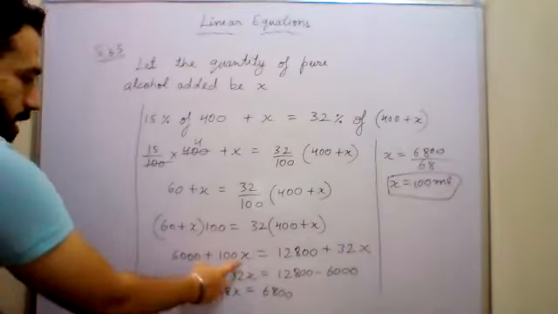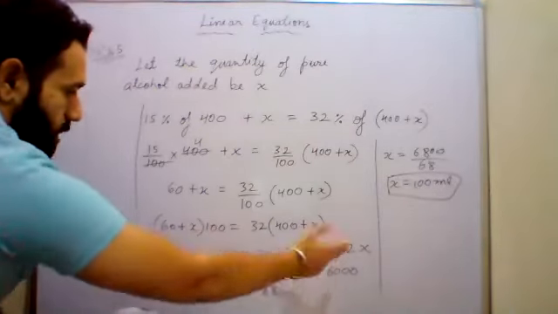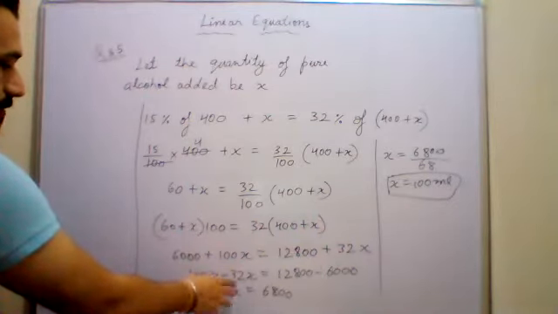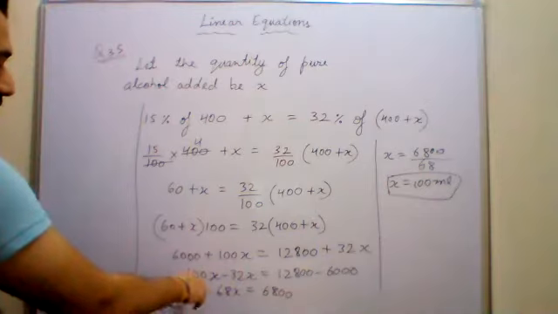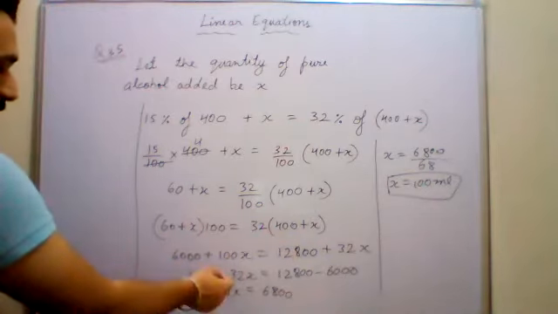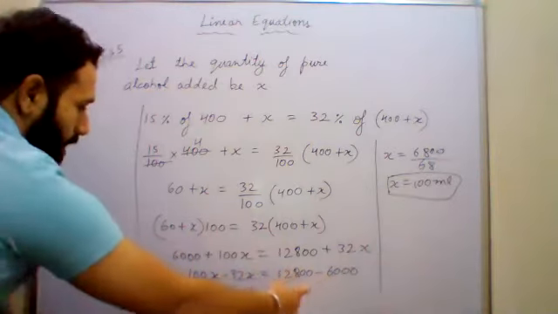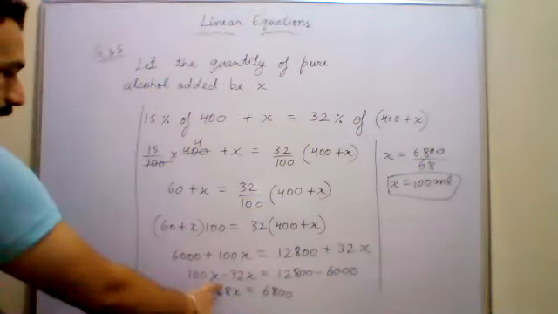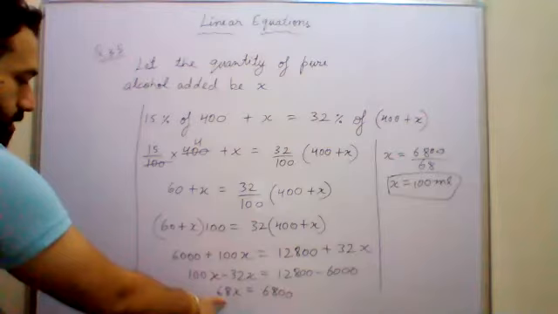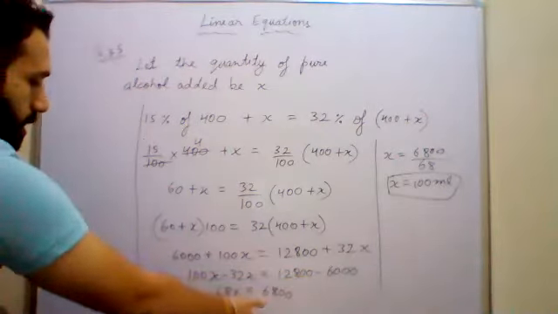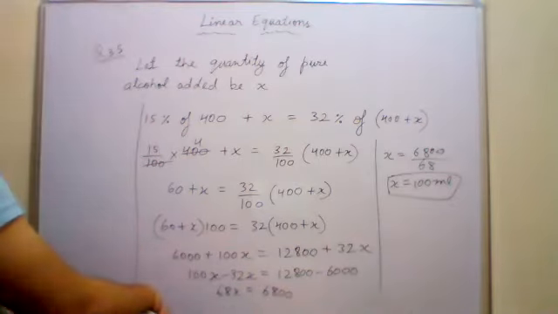So 100x and 32x, you will take to LHS. All the terms which are having x will be in LHS and the constant terms will take to RHS. So 100x minus 32x equals to 12800 minus 6000. 100 minus 32 is 68, and 12,800 minus 6,000 is again 6,800.